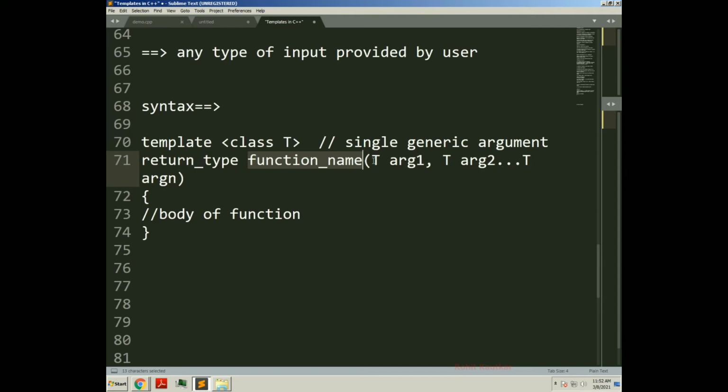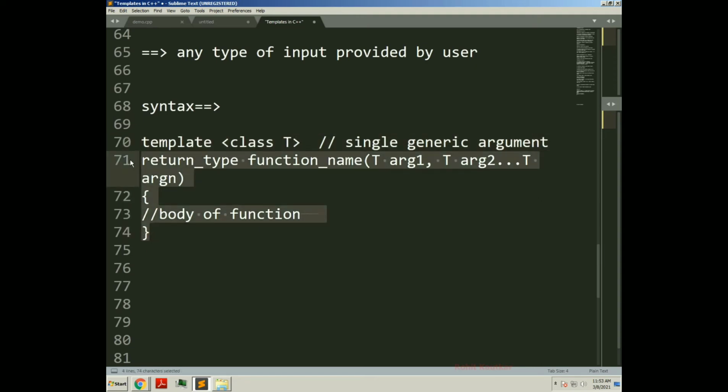Then this function can accept arguments. So we will specify the list of arguments here separated by comma, and all these arguments will be of type T. Okay, so this is how we will create a function template. And this syntax is similar to your normal function.